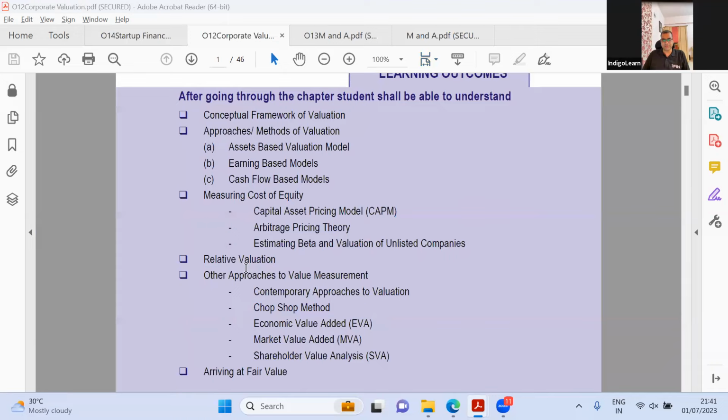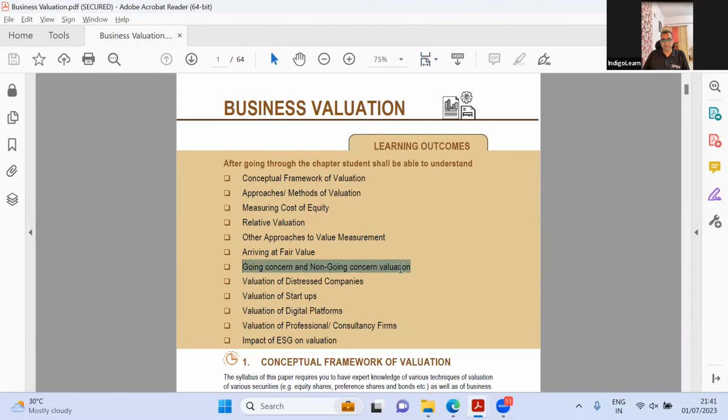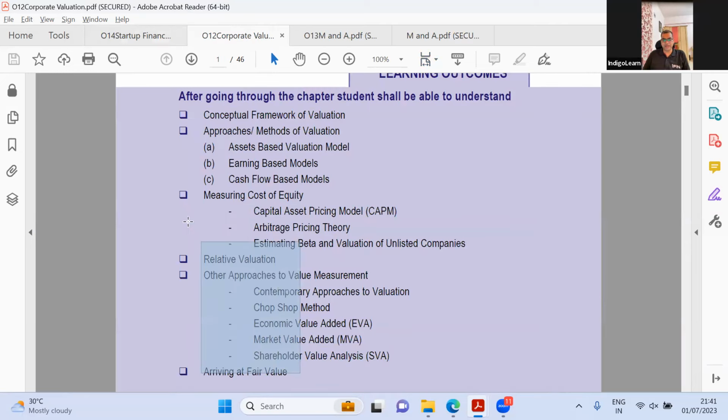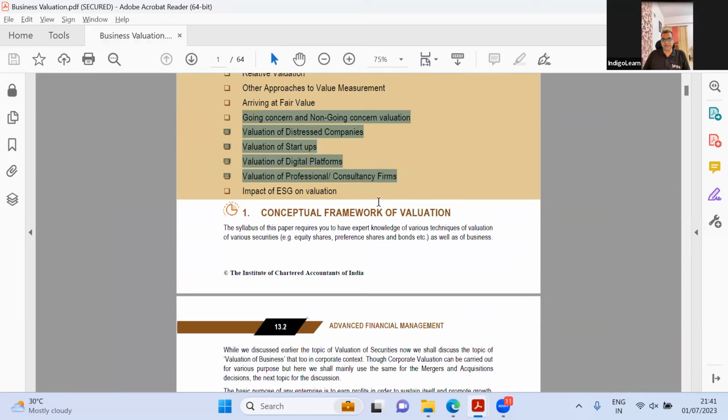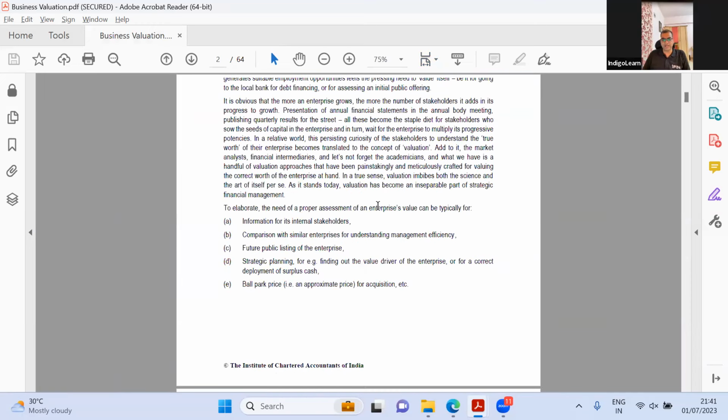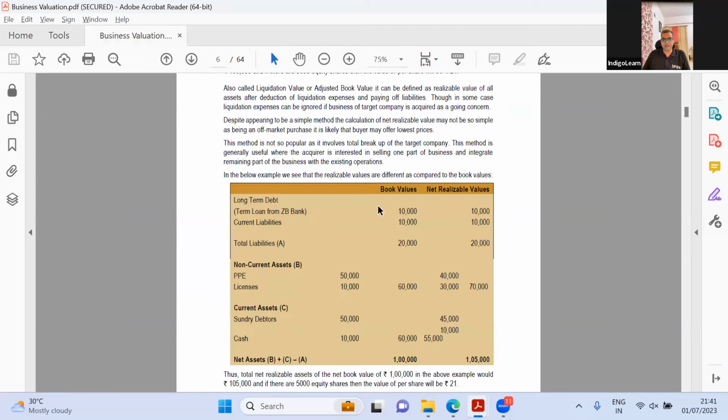So here, this is where they have made the change. Going concern and non-going concern, distressed companies, startups, digital platforms, professional consultancy firms. This is good stuff, and impact of ESG, by the way. This is also a good one. Arriving at fair value till here is what they had in the old syllabus. Now in the new syllabus, they've added this extra stuff. Let us directly go there because I don't think they would have done anything different in other topics.